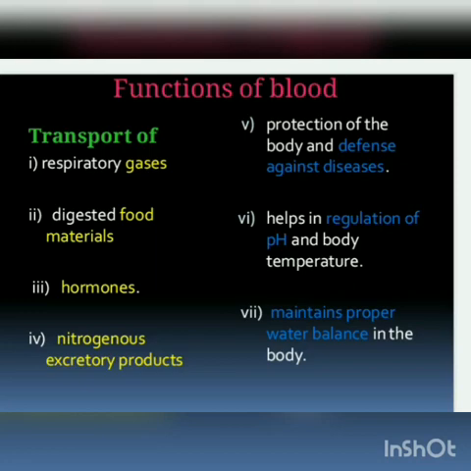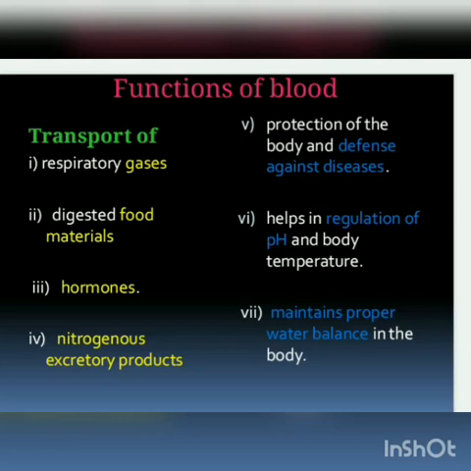Now, fifth point: protection of the body and defense against disease. Remember the leukocytes, lymphocytes, and monocytes. They are the first line of the body's defense mechanism. They are suitable examples for this point.